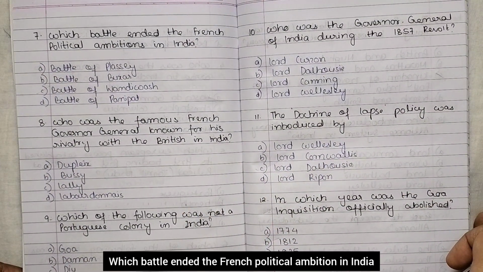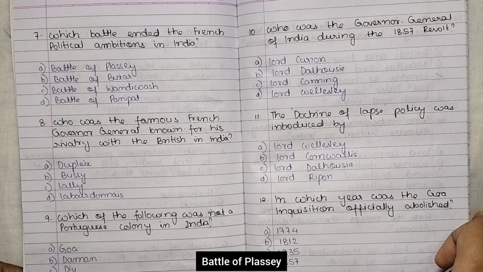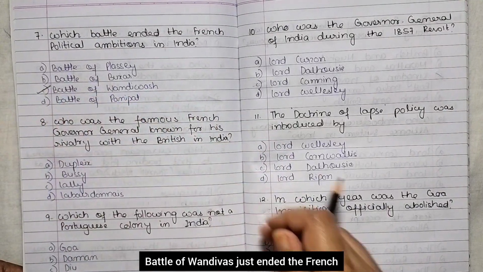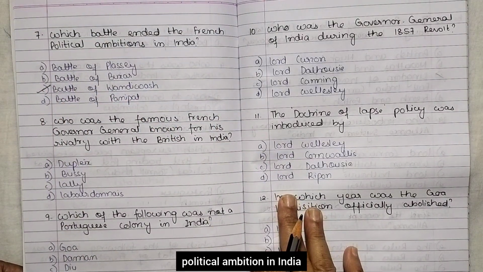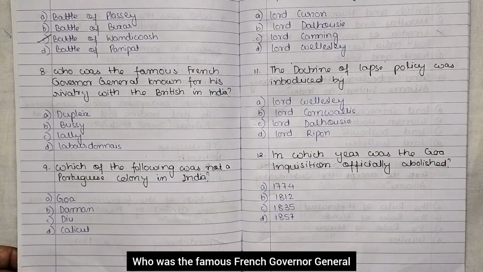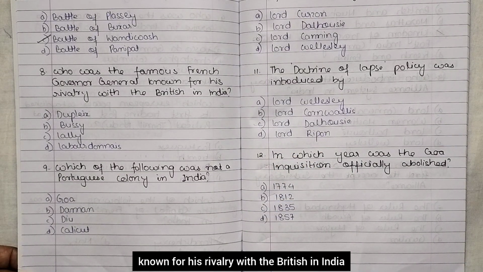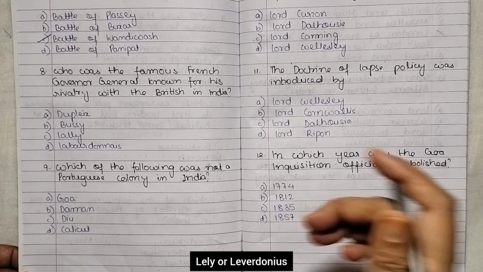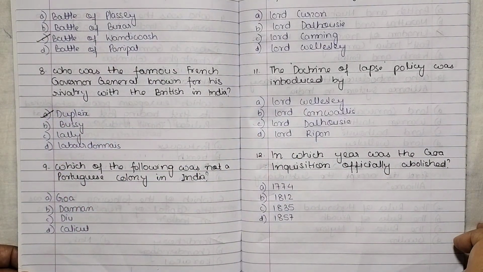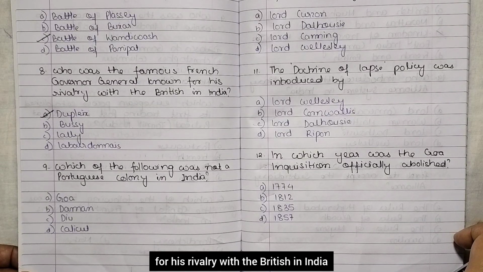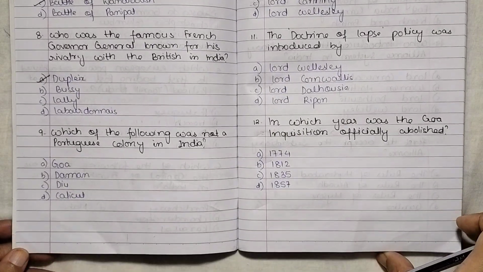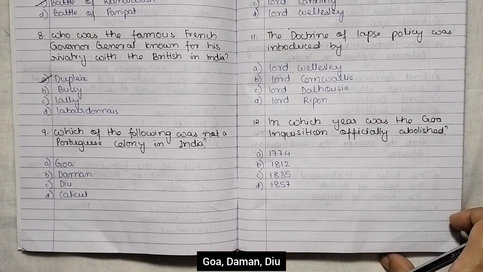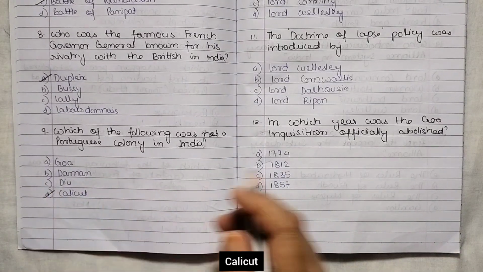Which battle ended the French political ambition in India? Battle of Plassey, Battle of Buxar, Battle of Wandiwash, Battle of Panipat. Battle of Wandiwash ended the French political ambition in India. Who was the famous French Governor General known for his rivalry with the British in India? Dupleix, Bussy, Lally, or Labourdonnais? So, Dupleix was the famous French Governor General known for his rivalry with the British in India. Which of the following was not a Portuguese colony in India? Goa, Daman, Diu, Calicut. Calicut.